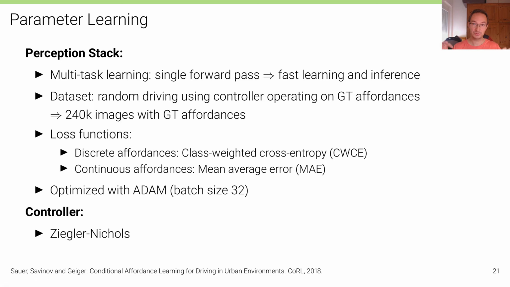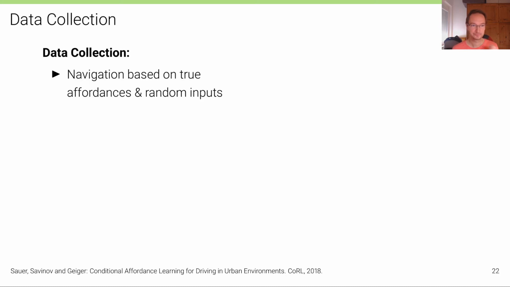And to adjust the controller, the PID controller, we use standard procedures, which we'll talk about also in later lectures. For example, the Ziegler-Nichols procedure in order to set up the parameters of the controller. The data, as already mentioned, is collected based on navigation, based on the true affordances. And at each intersection, we provide a random navigational command as input to steer the vehicle into a random direction at the next intersection. This high-level command.